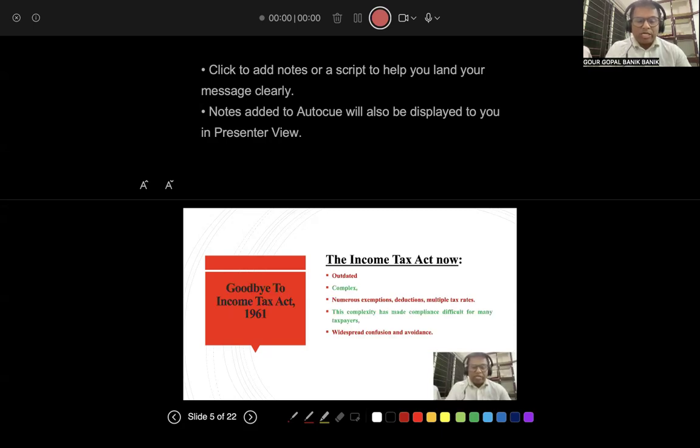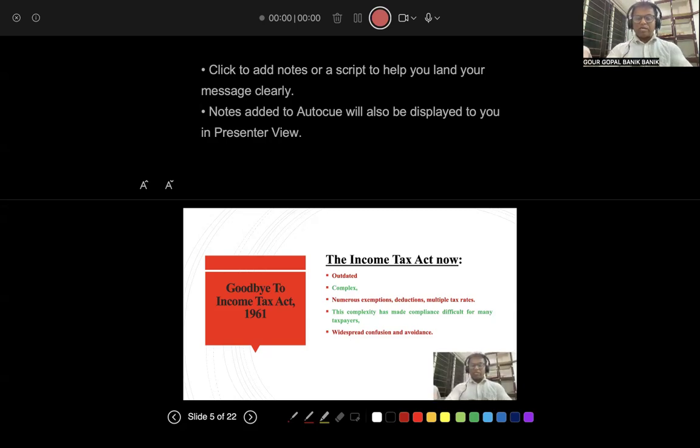And as I have already said, we'll be saying goodbye to the Income Tax Act of 1961. Why goodbye? Income Tax Act 1961 is outdated, because the world has changed, but the Income Tax Act is the same as in 1961. It is criticized for being complex. There are numerous exemptions and deductions and multiple tax rates. It makes the system altogether complex. This complexity has made compliance difficult for many taxpayers.